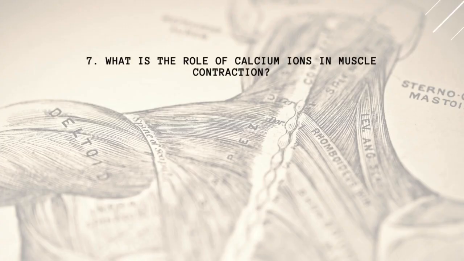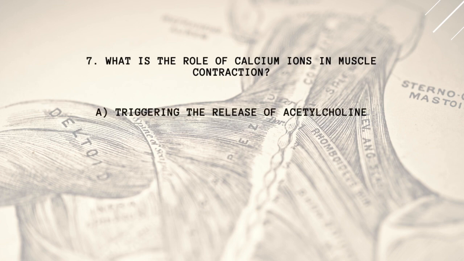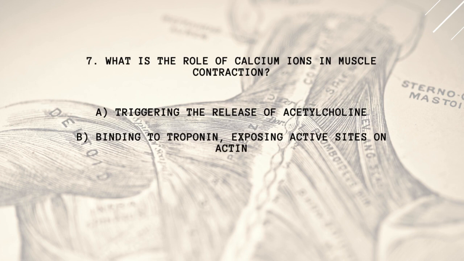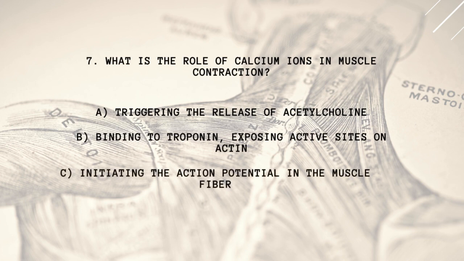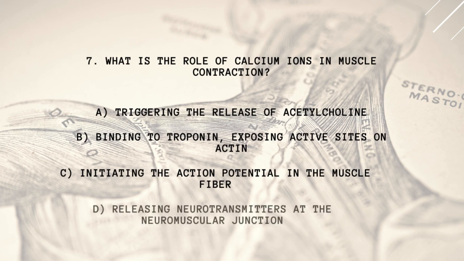7. What is the role of calcium ions in muscle contraction? A. Triggering the release of acetylcholine. B. Binding to troponin, exposing active sites on actin. C. Initiating the action potential in the muscle fiber. D. Releasing neurotransmitters at the neuromuscular junction.